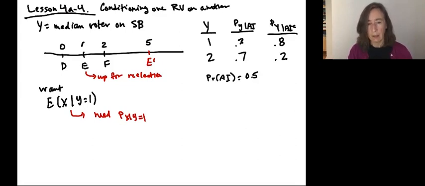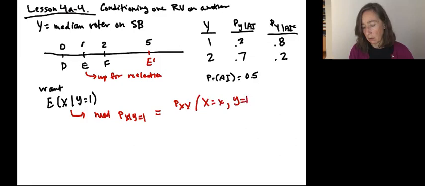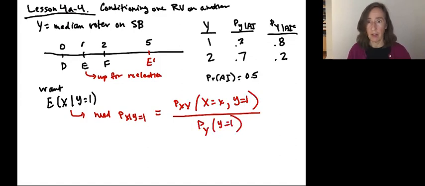And we know how to find conditional probabilities. That would just be the joint probability of x and y, that x takes value either 1 or 4 there, and y equals 1. So it's the joint probability divided by the probability that y equals 1. This is just the definition of conditional probability with the values for y that we're thinking of here. And we'd find one value for x equals 1 and another one for x equals 4.